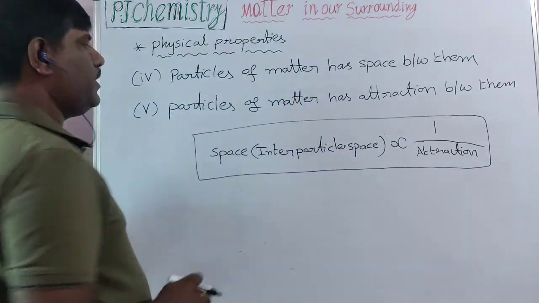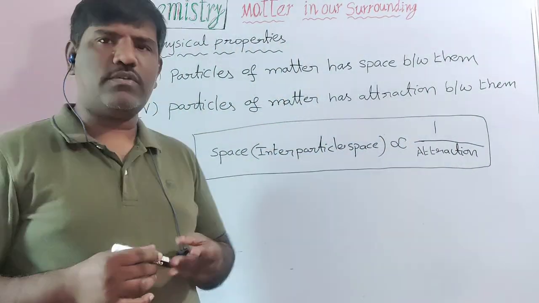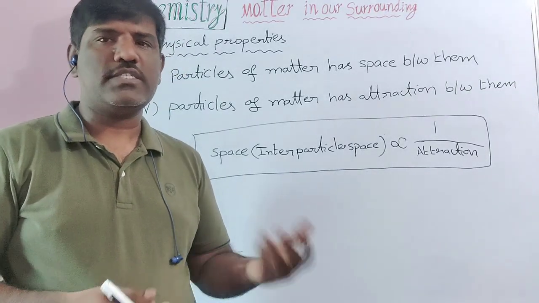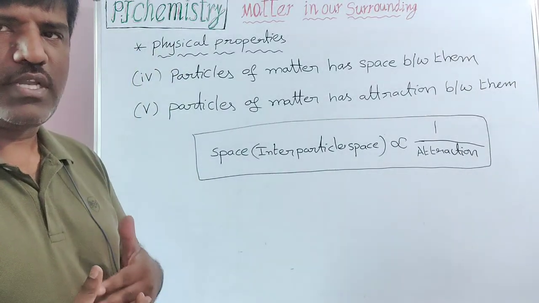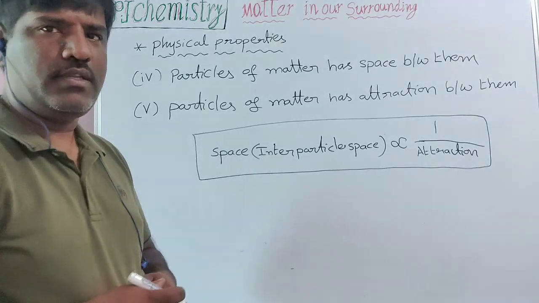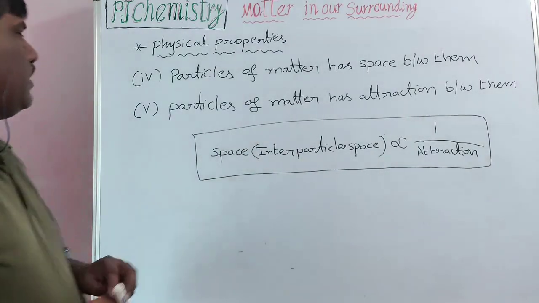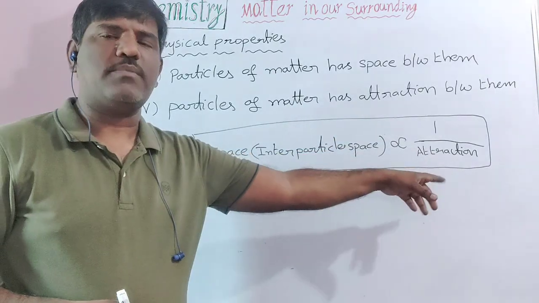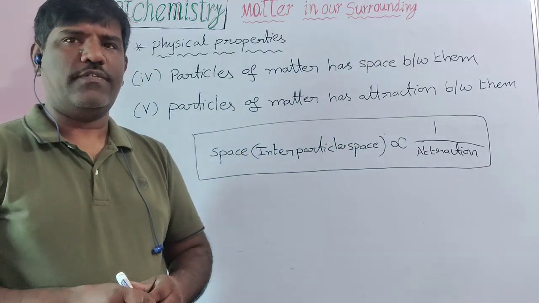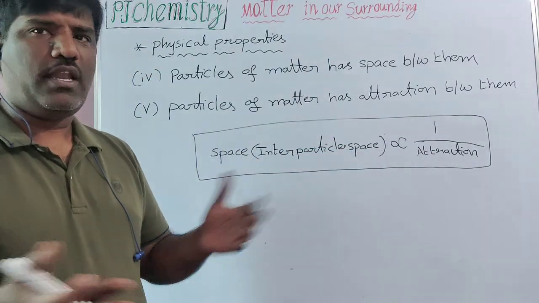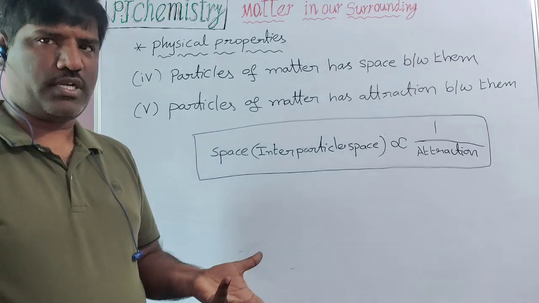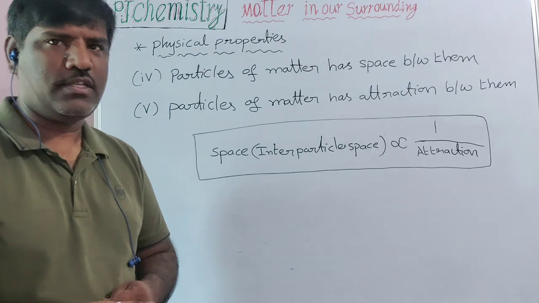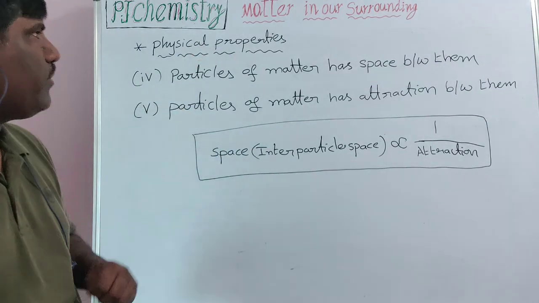If you remember this, through this only we are going to explain the existence of matter, the physical state of matter, that may be solid or liquid or gas. Interparticle space is inversely proportional to attraction between the particles. Therefore, more space, less attraction. Less space, more attraction. Based on this, matter exists.